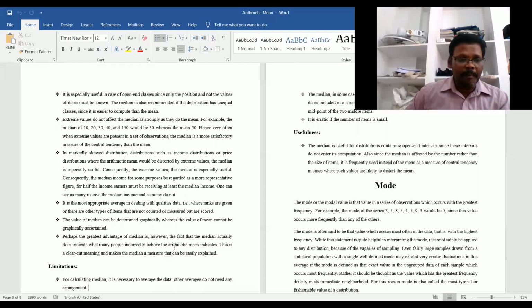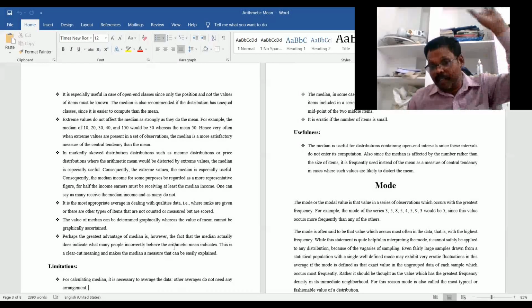The value of the median can be determined graphically, whereas the value of the arithmetic mean cannot be graphically estimated.